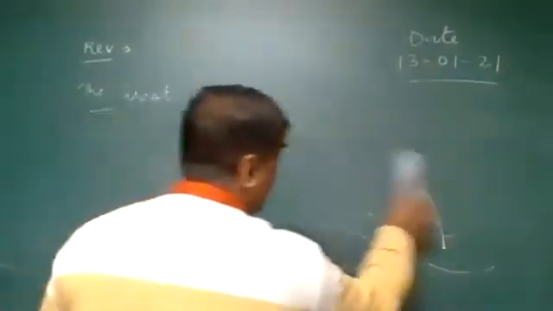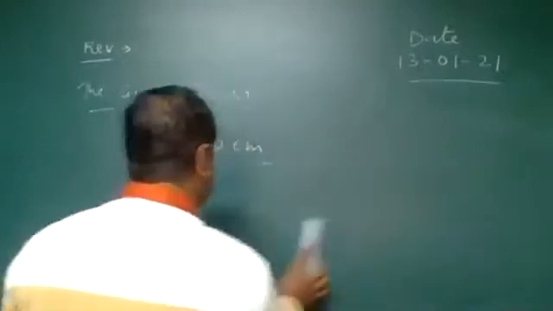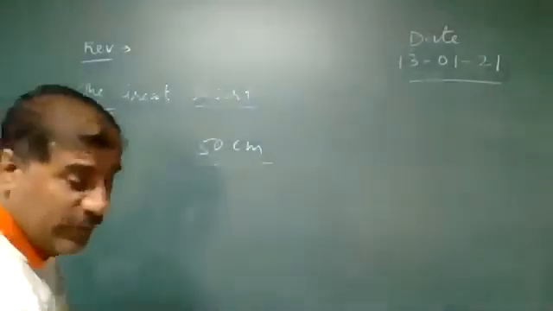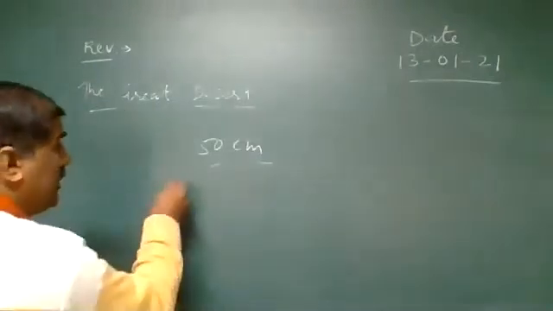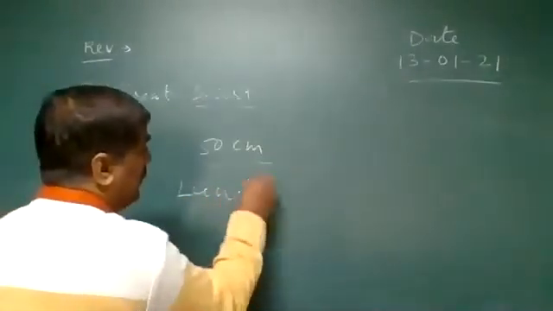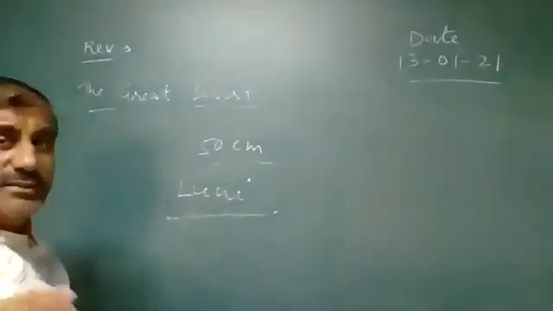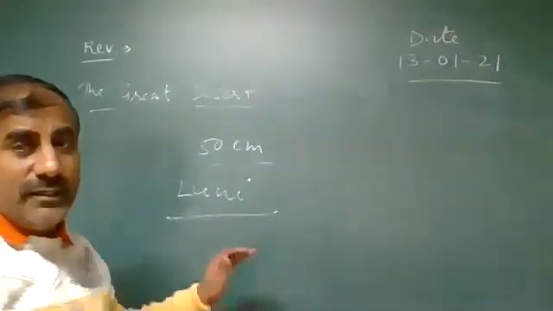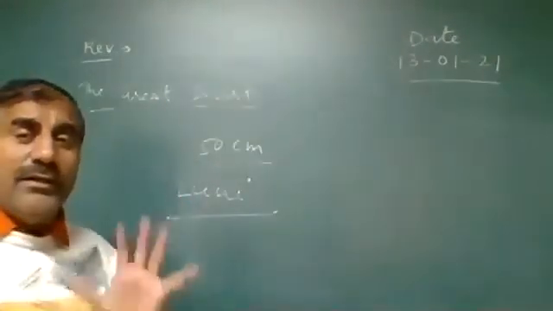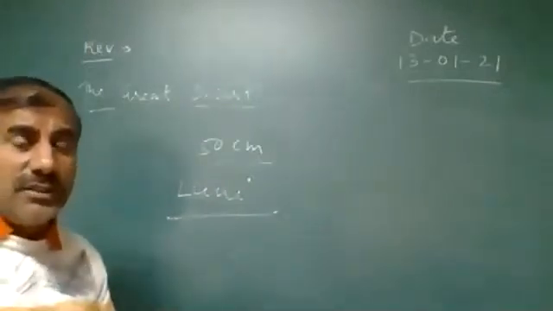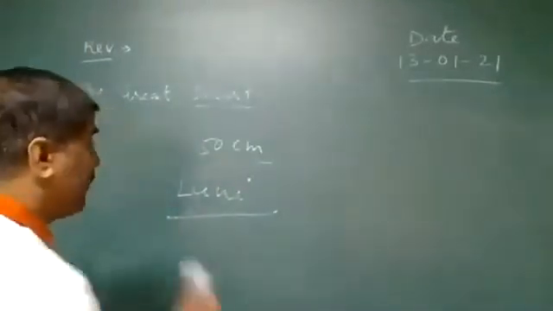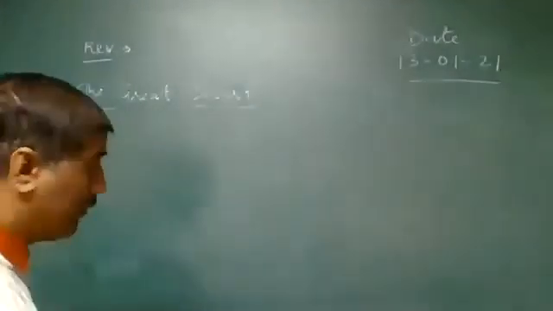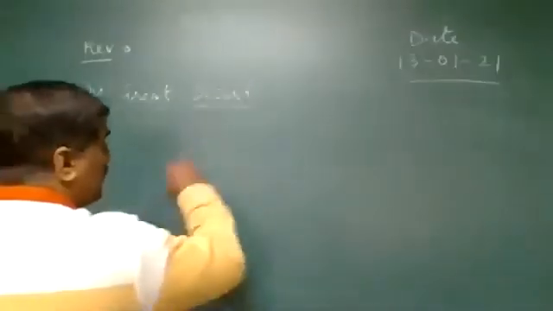Sand dunes are found in the desert area, and the river which flows and drains in that area is the Luni, the main river of drainage in the desert. There are 12 districts of Rajasthan which are covered by the desert, where the desert extends. These are known as the sand dunes.